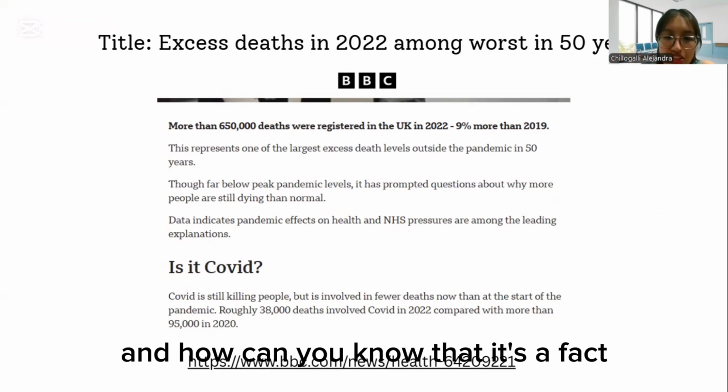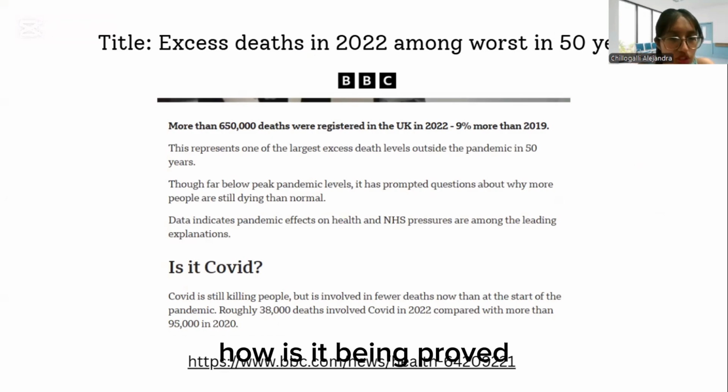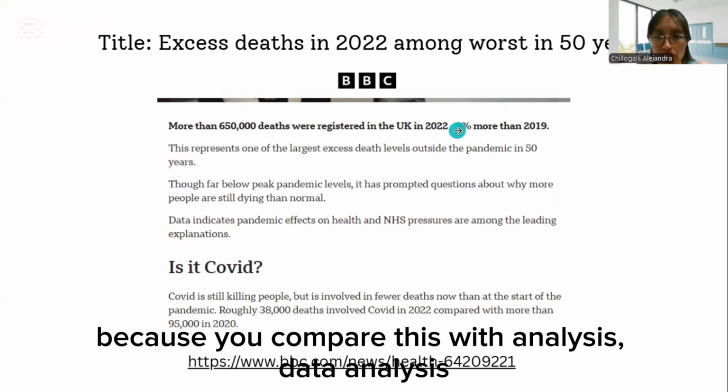And how can you know that it's a fact? Because in this case, it has been proved. How is it being proved? Because you compare this with analysis, data analysis.